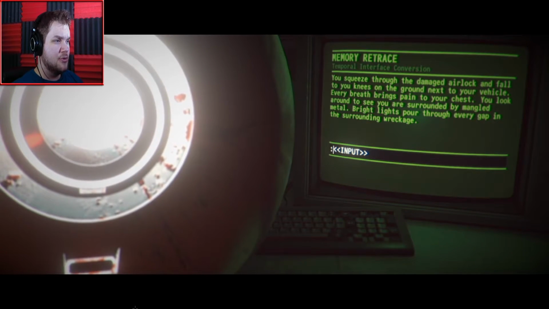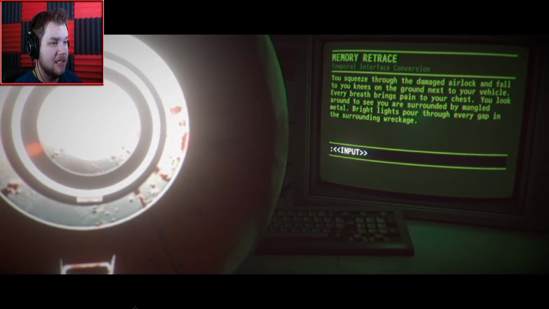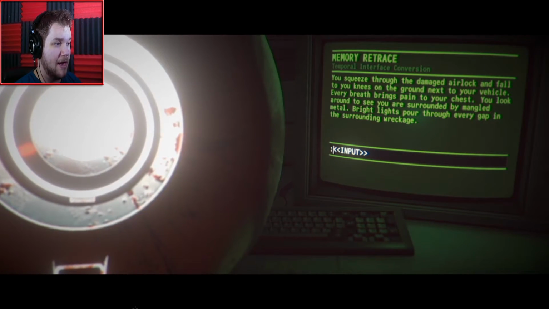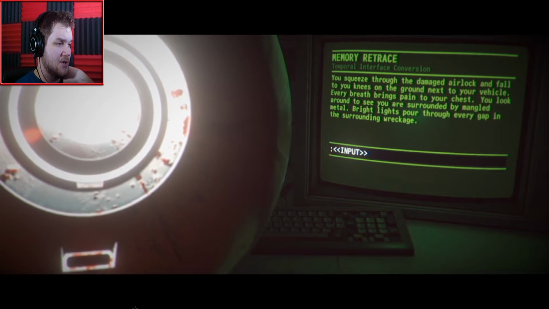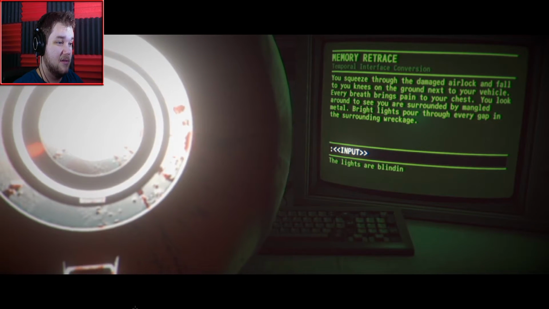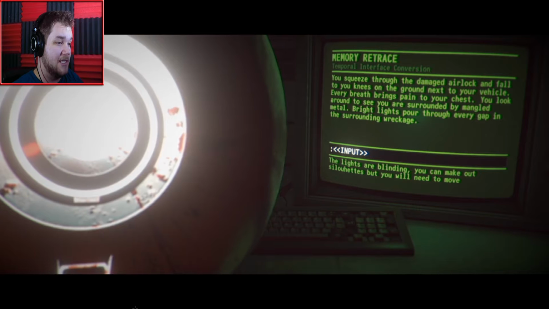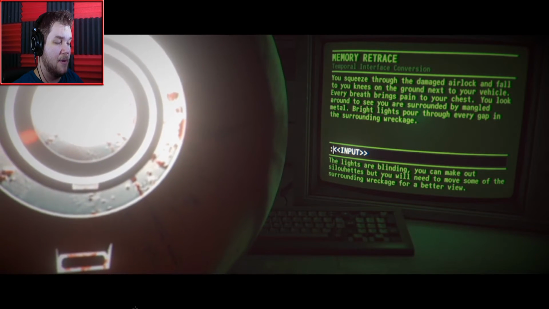You squeeze through the damaged airlock and fall to your knees on the ground next to your vehicle. Every breath brings pain to your chest. You look around to see you're surrounded by mangled metal. Bright lights pour through every gap in the surrounding wreckage. Look at lights. The lights are blinding. You can make out silhouettes, but you will need to move some of the surrounding wreckage for a better view.